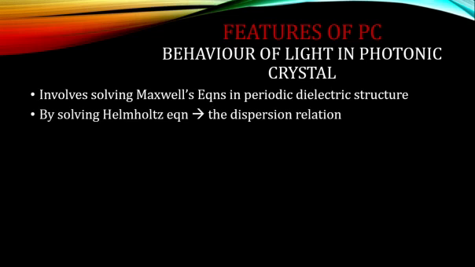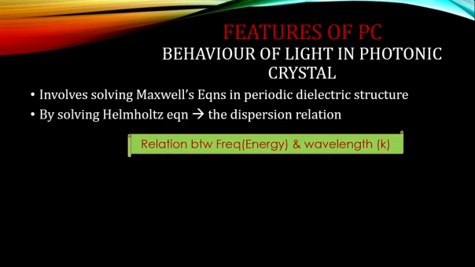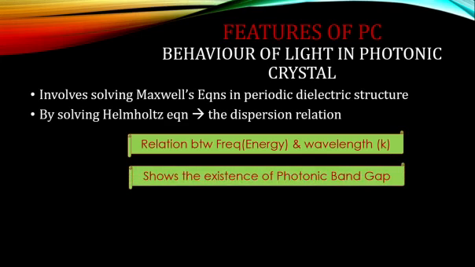By solving the Helmholtz equation, you get a dispersion relation, which is the relation between frequency and propagation direction, or you can also consider it as the relation between energy versus wave vector, which shows the direction of the wave. By solving those equations, you can see that there is a region of energy which is not allowed to pass through a photonic crystal.